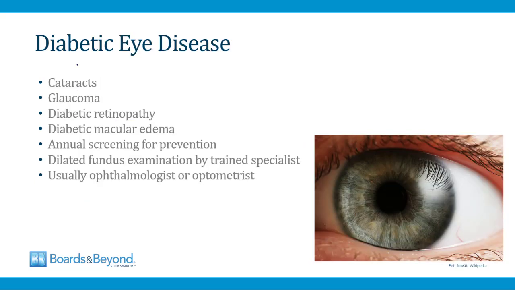And then the last group of complications we'll discuss are the various forms of diabetic eye disease. So patients with diabetes are at increased risk for cataracts and glaucoma. They can develop damage to the retina that can lead to blindness. This is called diabetic retinopathy, and they're also at risk for diabetic macular edema.